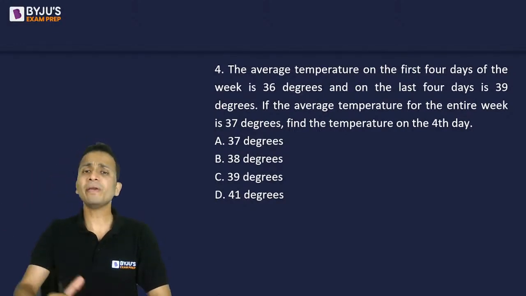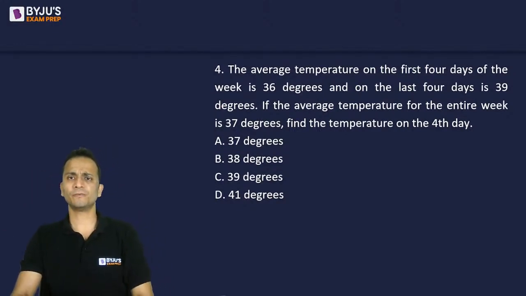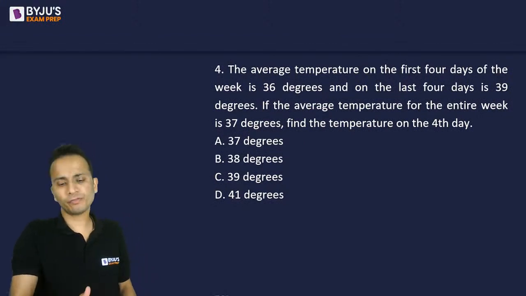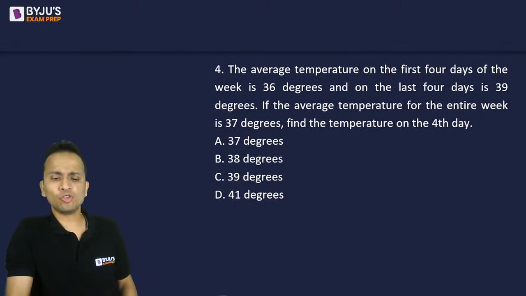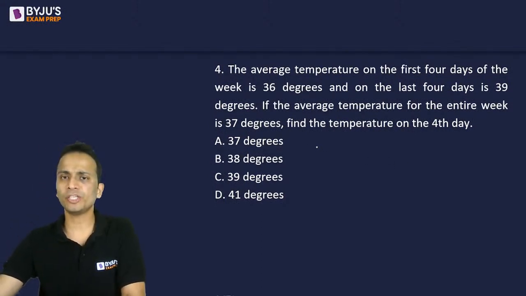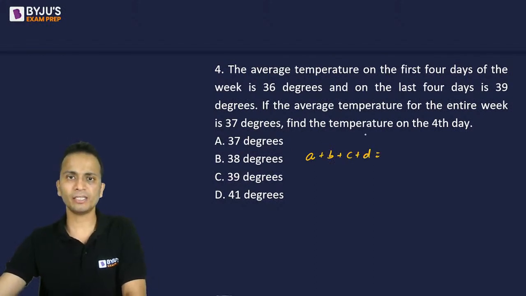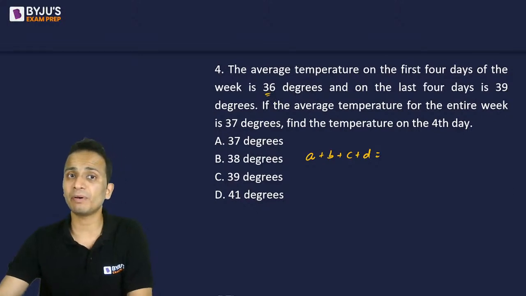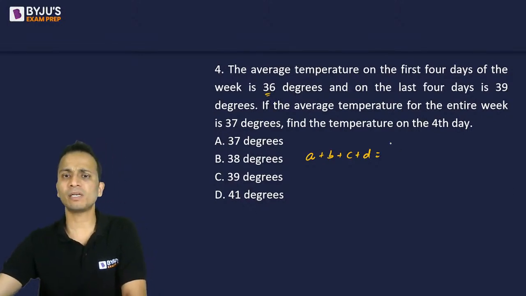Now we can start by making equations in this question. The average temperature for the first 4 days: I can assume these first 4 days as A, B, C, and D. If I make the equation for the first 4 days, it will be the sum of A, B, C, and D. The average is given as 36, so the sum will be 36 multiplied by 4, which is 144.